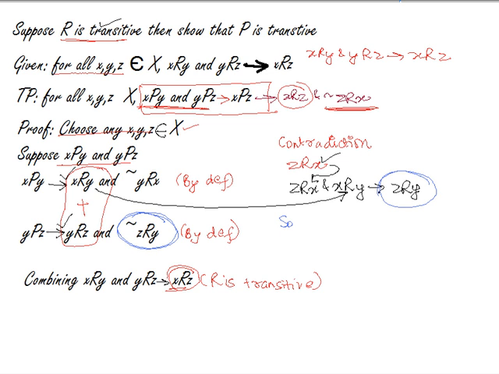Okay, so our initial supposition is wrong. Our initial supposition is wrong. Hence, not ZRX is true. So you have proved both things. You have proved XRZ and you have also proved not ZRX. Okay.